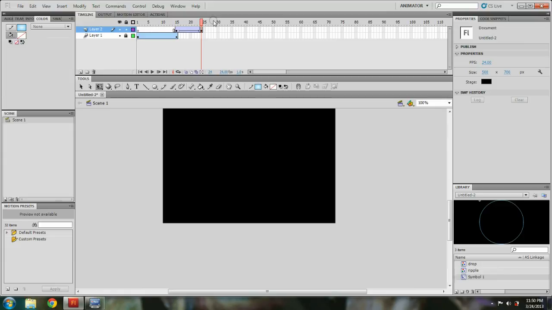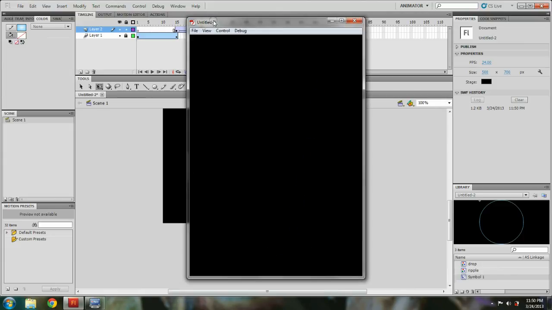So when we play the animation, we're gonna hit Control Enter or Command Enter. That's how it's gonna look. And of course, you can add a whole bunch of them at the same time to make it look more realistic. Let's go ahead and do that.